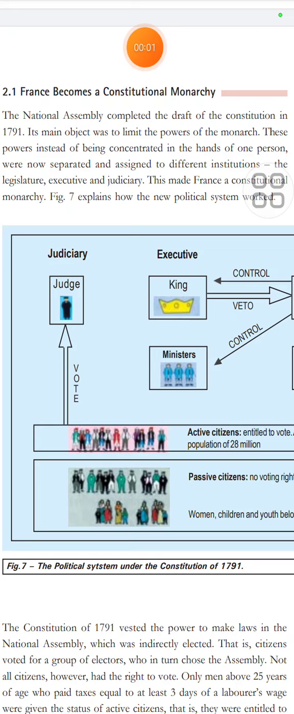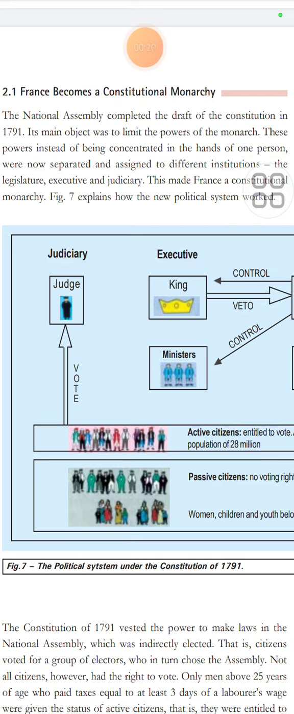Section 2.1, France becomes a constitutional monarchy. In this section, we'll look at how the National Assembly, which was formed by the Third Estate, completed the drafting of the constitution. They started the work in 1789, and by the year 1791, their work of drafting the constitution was completed.